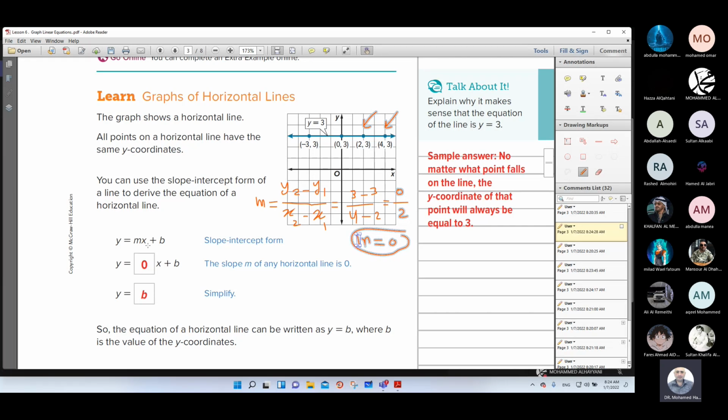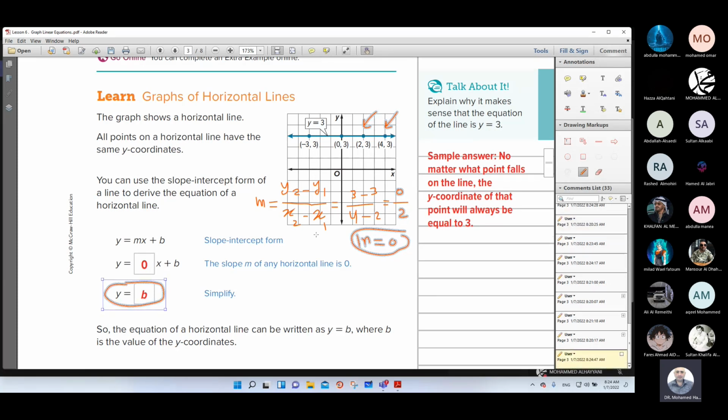So substitute the value of m, 0. The equation will be y equals 0 times x plus b. 0 times x means 0, so y equals b. In a horizontal line, you just have y equal to a value, and this value is b.